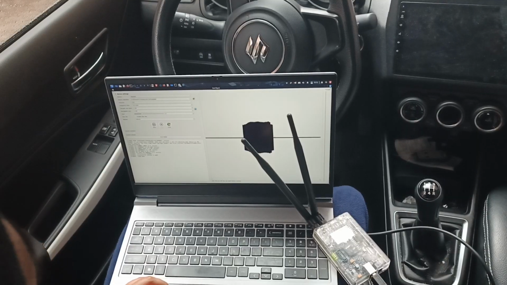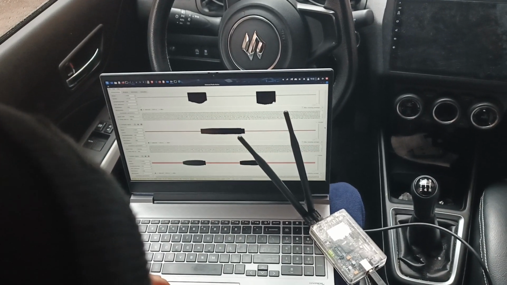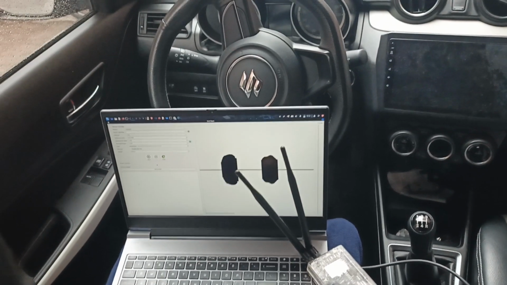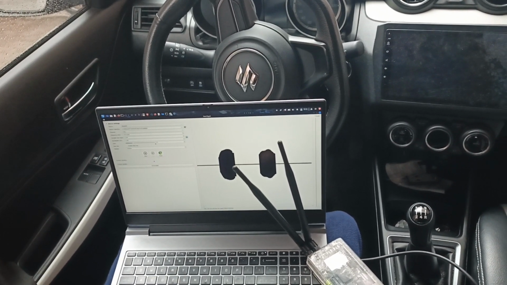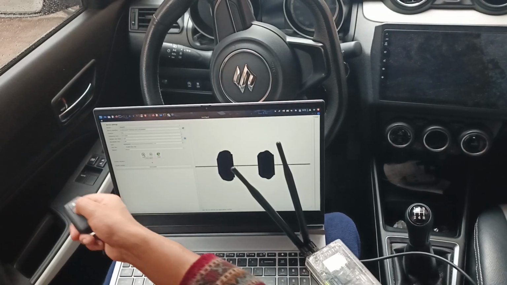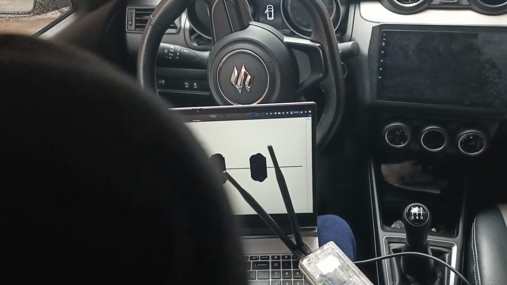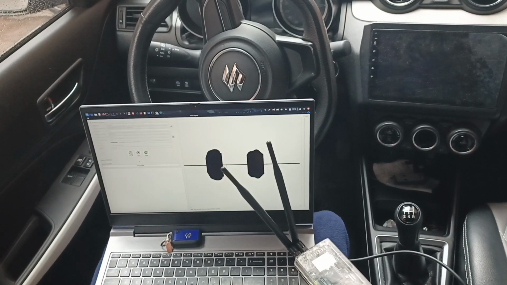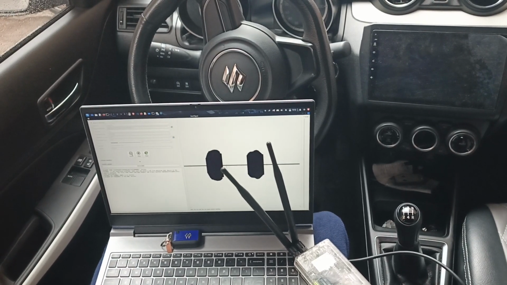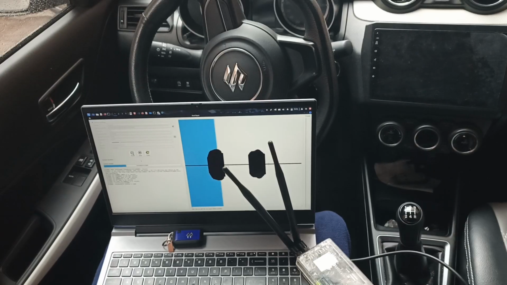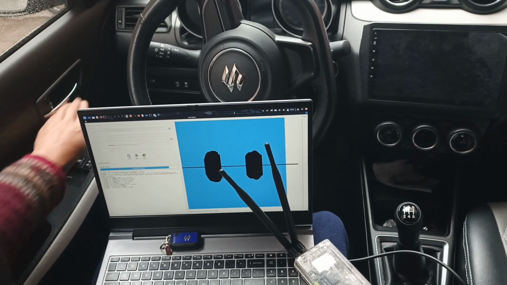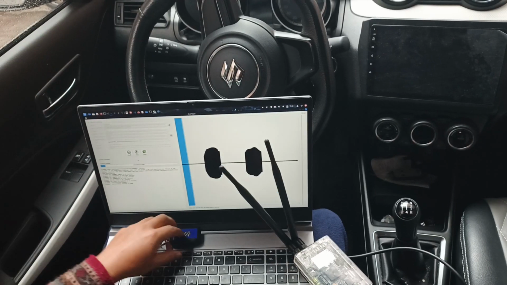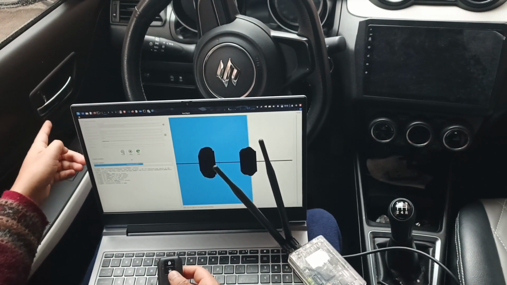So if I execute the rollback attack with 2 signals in sequence, first of all, let me unlock the car. The car is unlocked. Perfect. And I am going to lock with the rollback attack. There we go. Come on. Yeah, the car is locked. It's locked again. Lock it again.